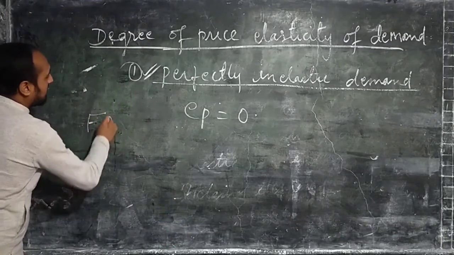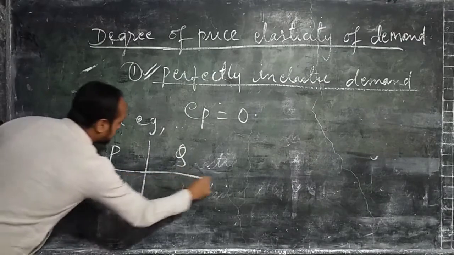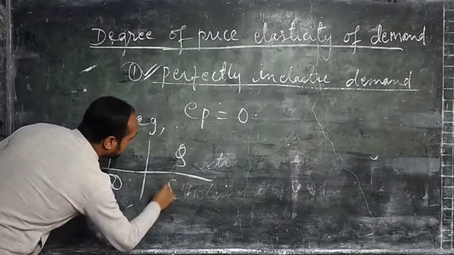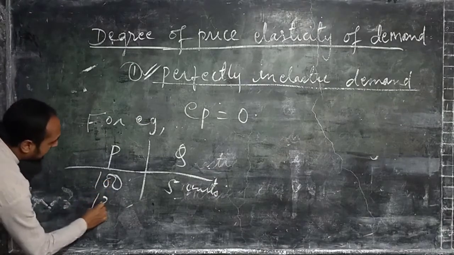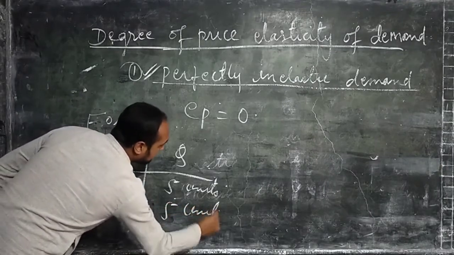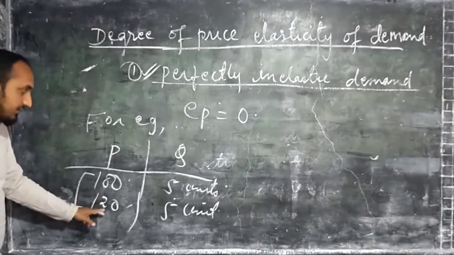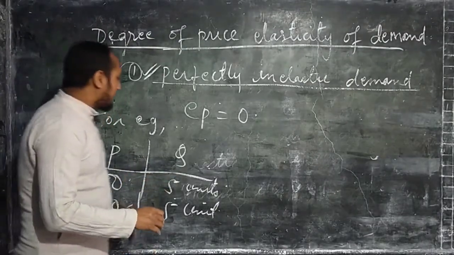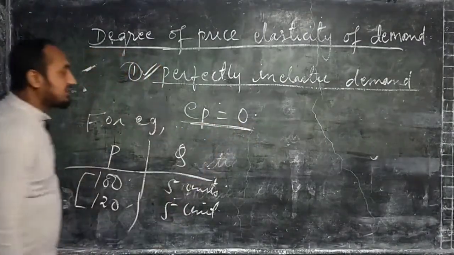For example, let's consider price and quantity. Suppose the price of the commodity is 100 rupees and the quantity demanded is 5 units. Now when the price increases from 100 to 120, at that price also the quantity demanded will remain the same, that is 5 units. So the price is changing from 100 to 120, but the quantity demanded remains 5 units. This can help to explain how we get the value EP equals 0.